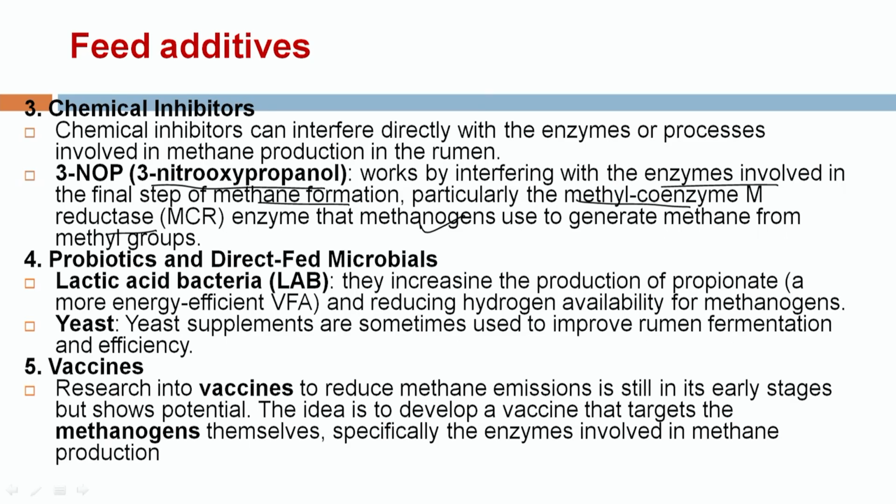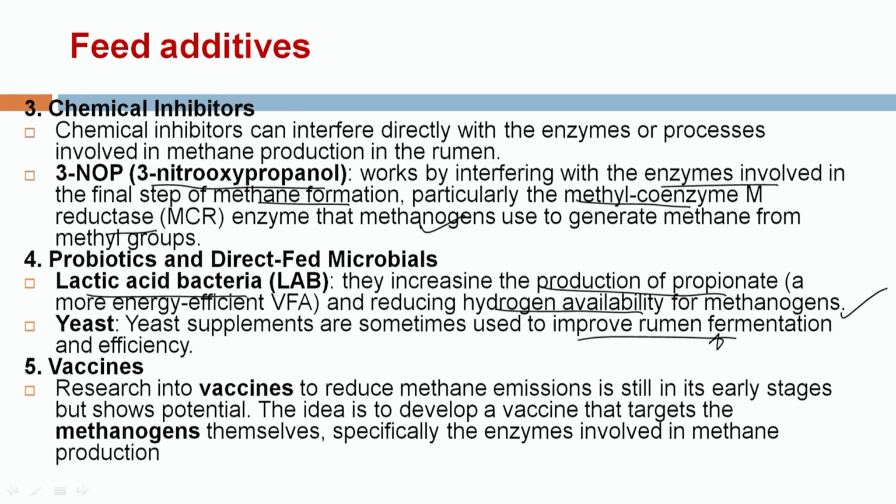Other feed additives like direct-fed microbes or probiotics can be used to reduce methane production. One such example of direct-fed microbes is lactic acid bacteria. When these lactic acid bacteria are fed, it results in production of more propionate by reducing the hydrogen availability for the methanogen. This means these direct-fed microbes improve the rumen fermentation pattern.